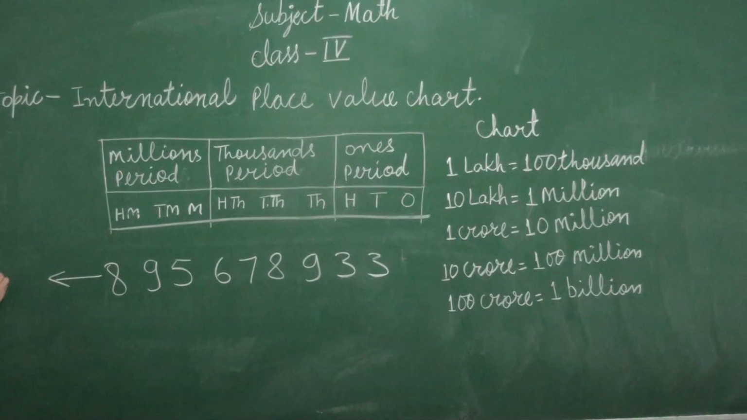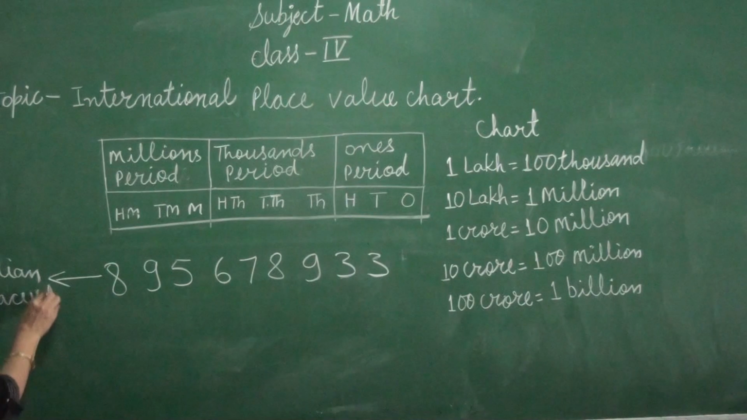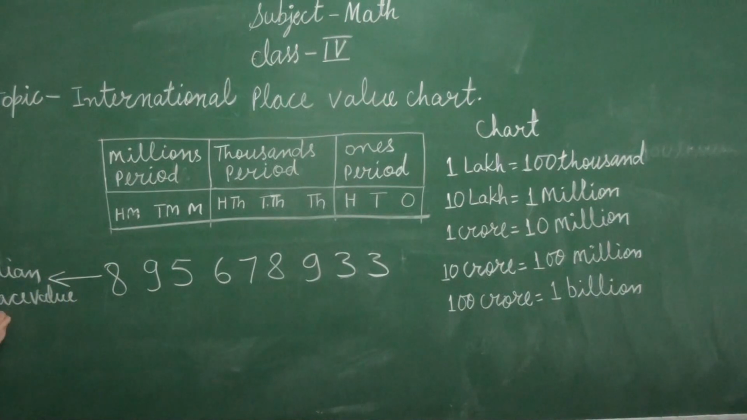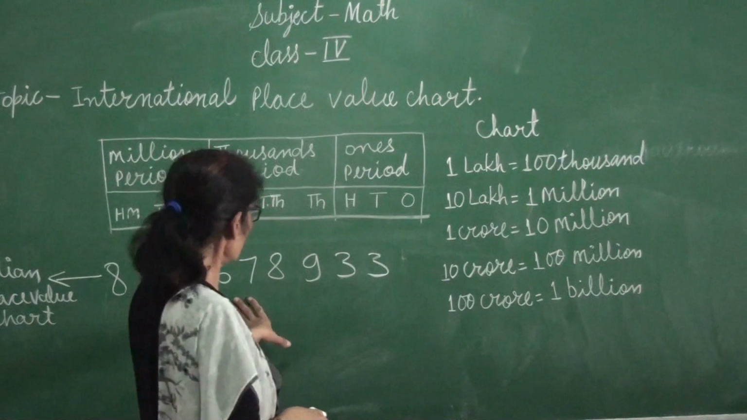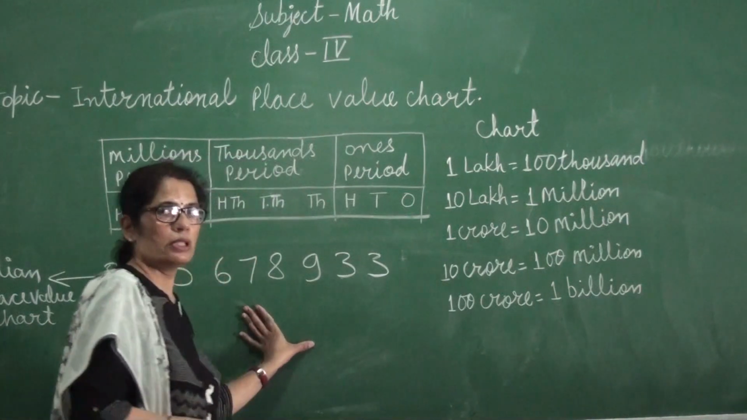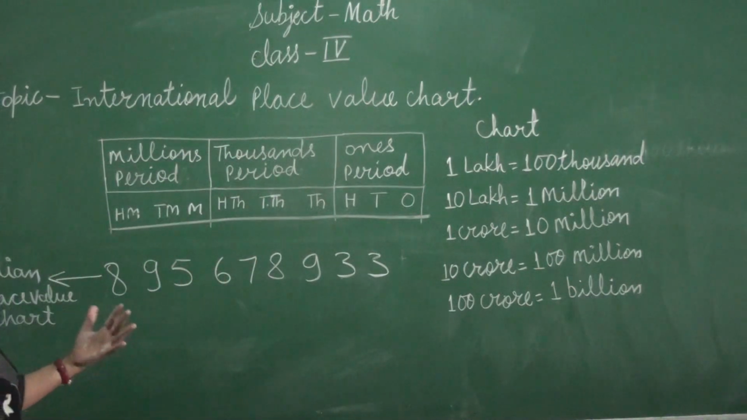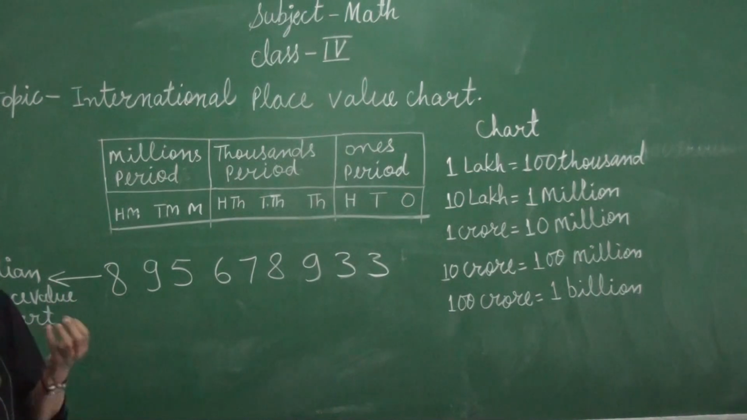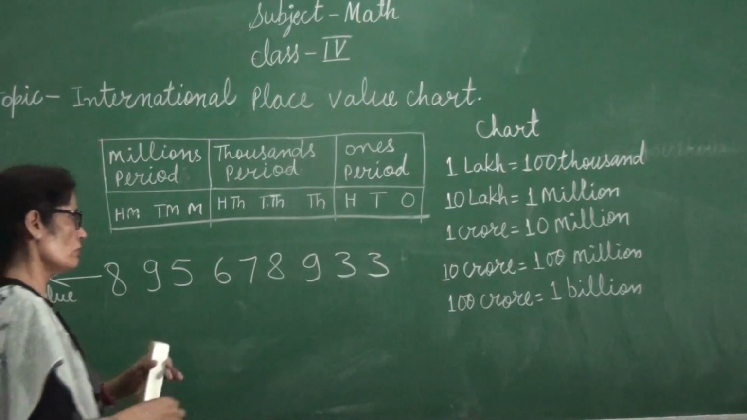Indian place value chart. How are we reading this number? We are reading according to the Indian place value chart. Then always I am telling you, if you want to read any number and put a comma inside the number, you have to do the first placing on the top.